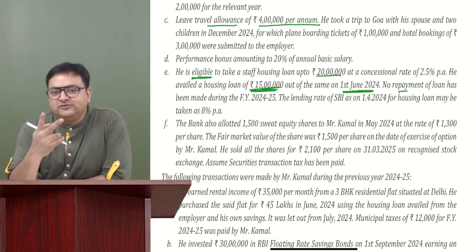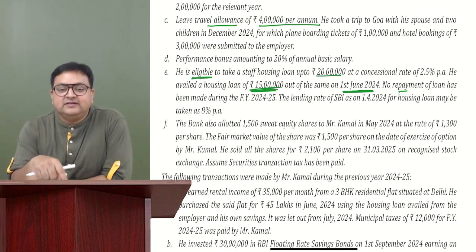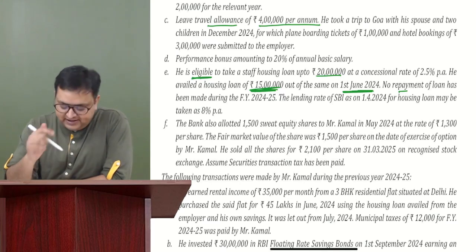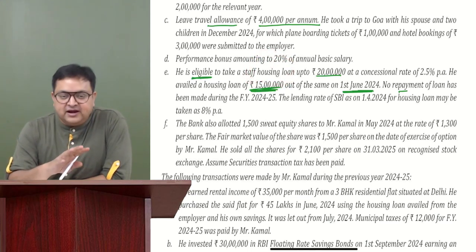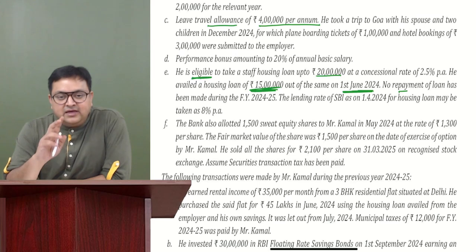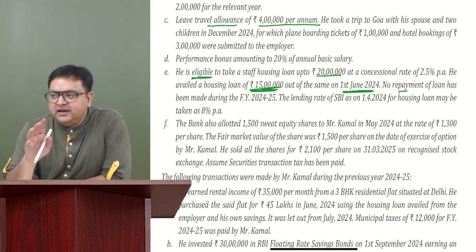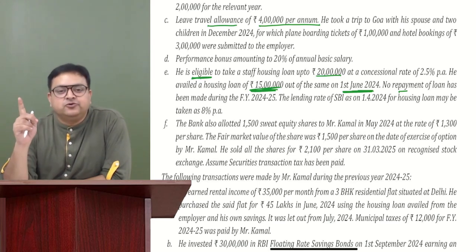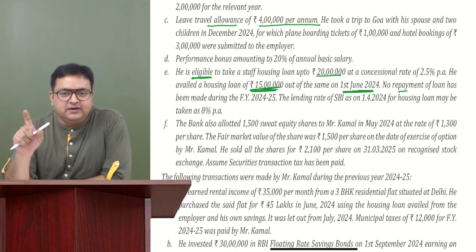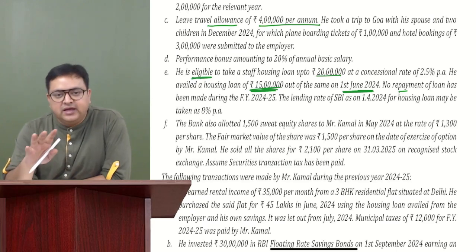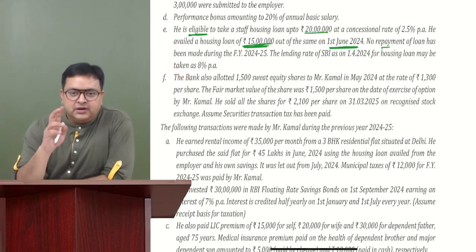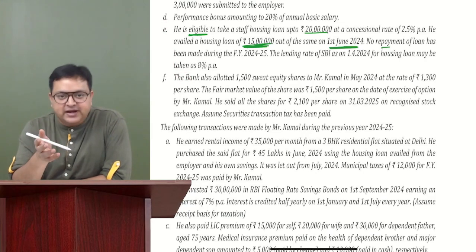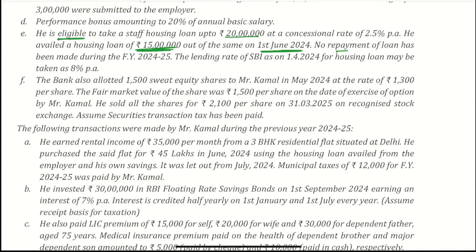Guys, there are actually two things over here. Since he is following an optional regime, and what loan he has taken, a housing loan. First of all, it's a perquisite under salary. Second, if it is a self-occupied property or any other property, very nice, Harshal. In house property also, you are paying interest, right? You are paying interest. So you can take the deduction of 24B, interest on borrowing on home loan. Agree? So this is important. So indirectly, they are saying house property is also getting involved here. All okay with this?